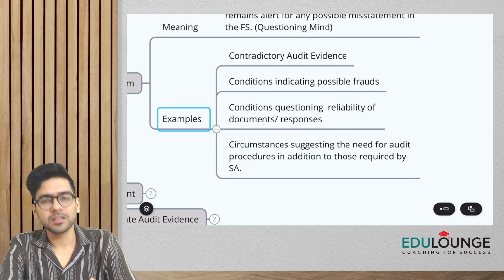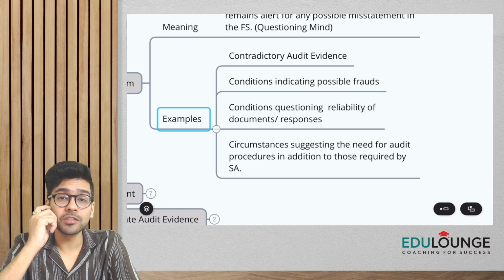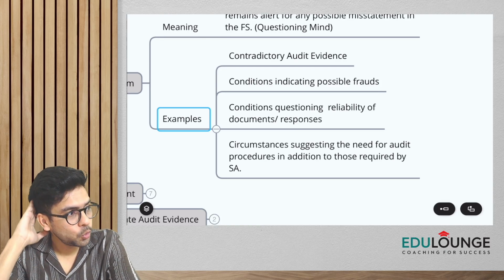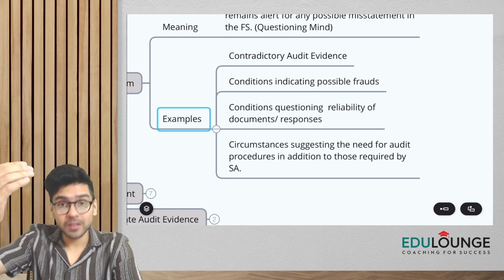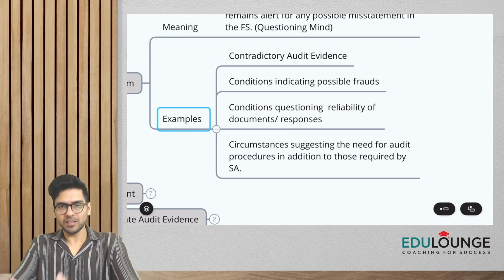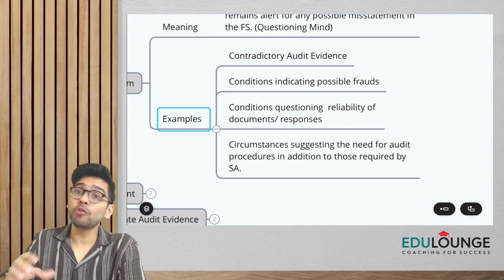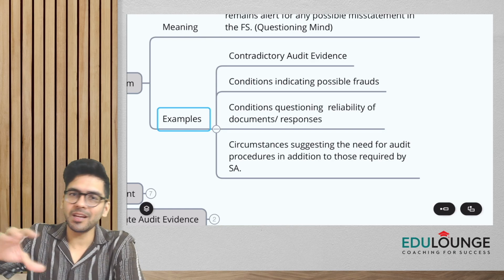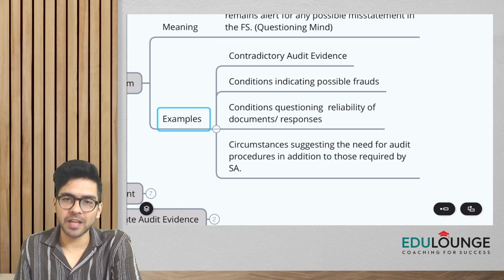And guys, the standards on auditing mention the audit procedures, right? But there is a situation wherein you have to perform some more procedures other than what is mentioned in the standards on auditing.